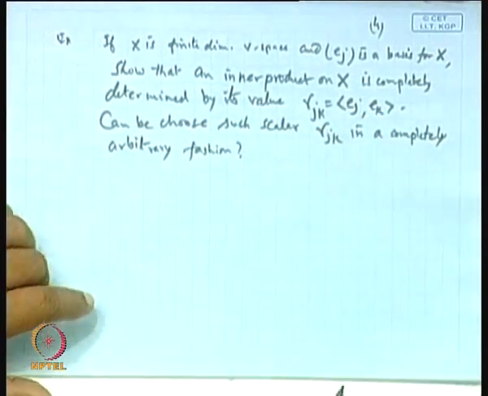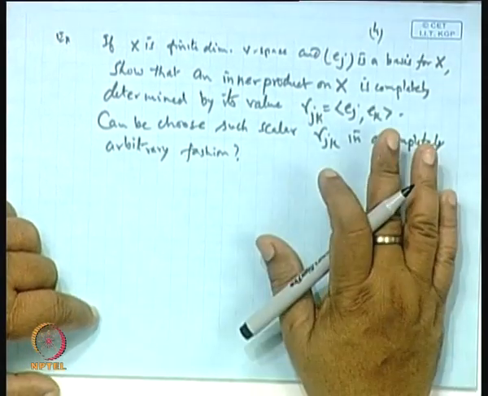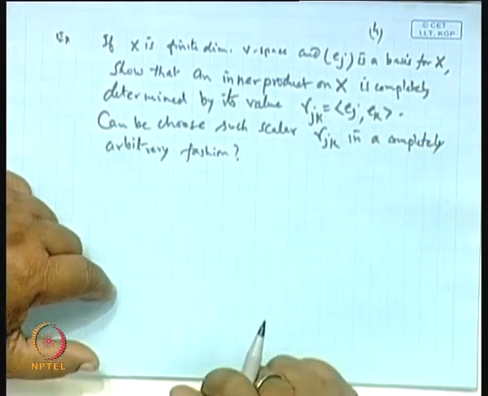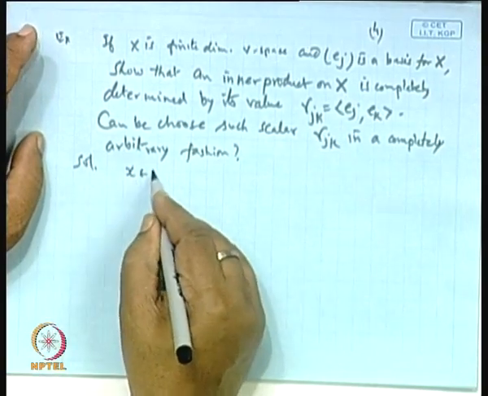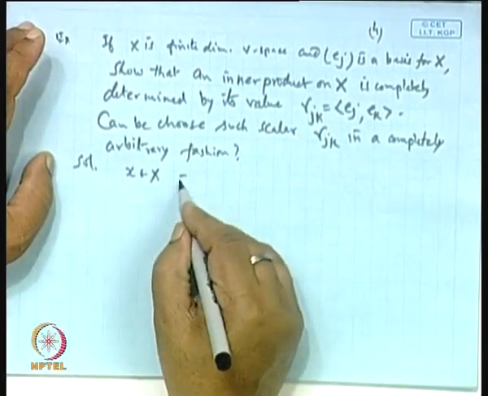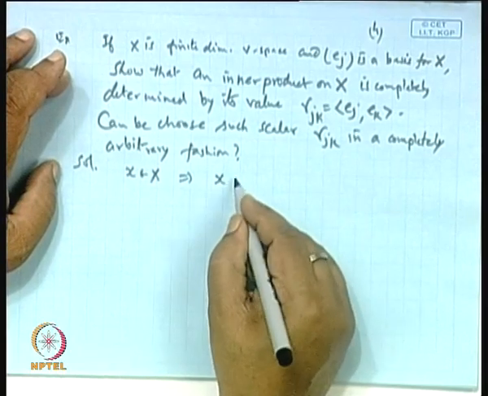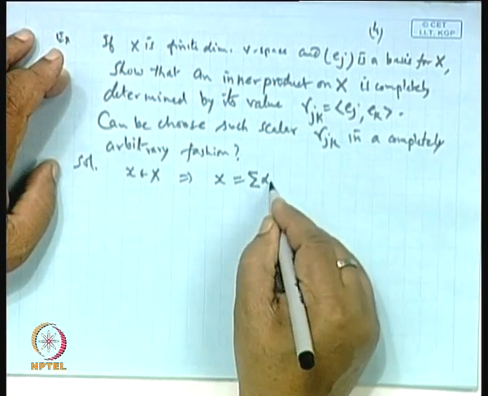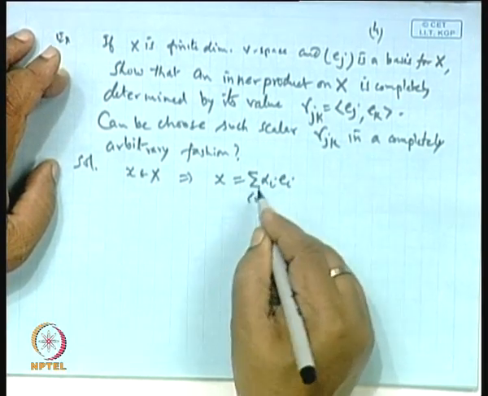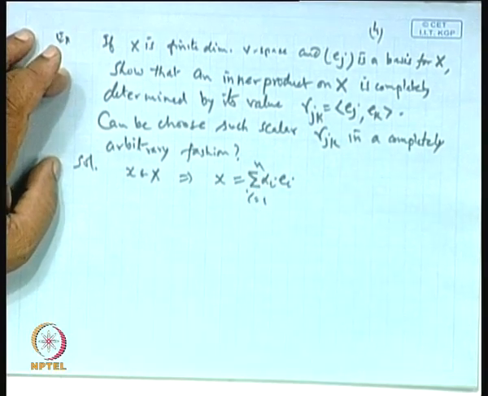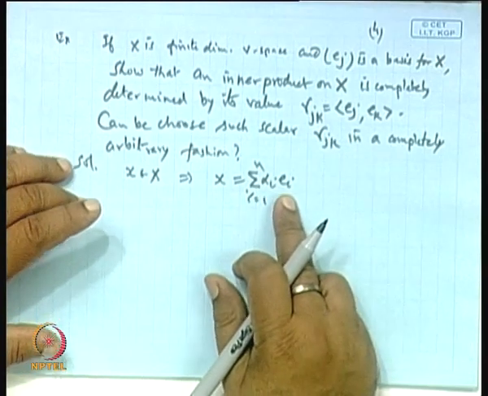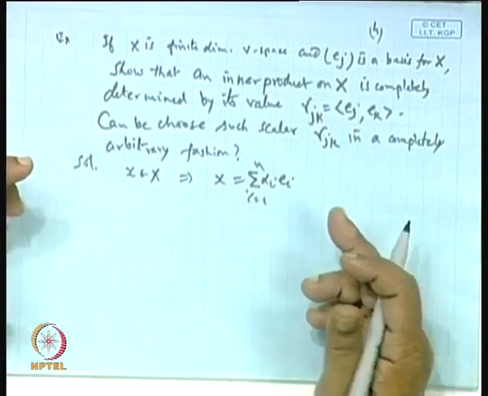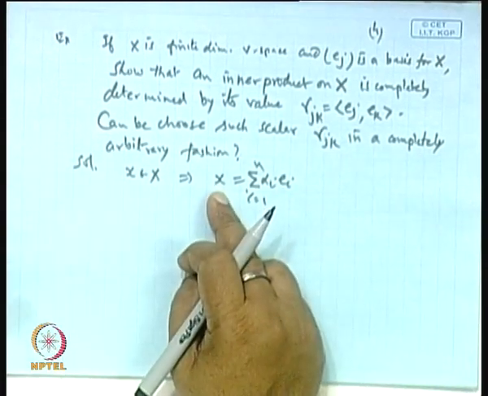Okay. Now, X is a finite dimensional vector space, so any element x belonging to X can be expressed in the form of the sum of alpha i E i, i from 1 to n, where alpha 1, alpha 2, up to alpha n are suitably chosen so that you get x.